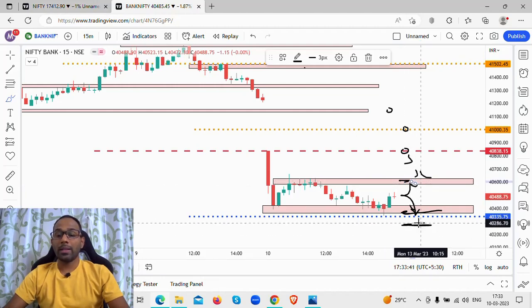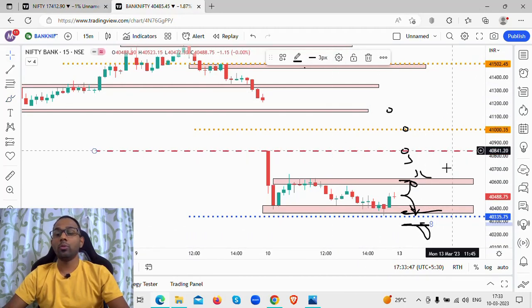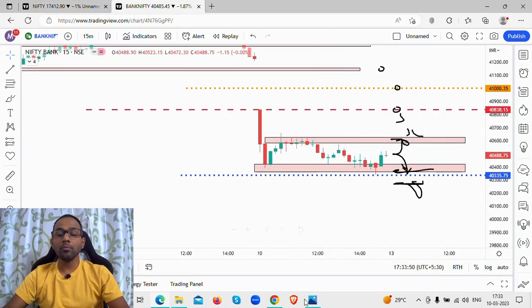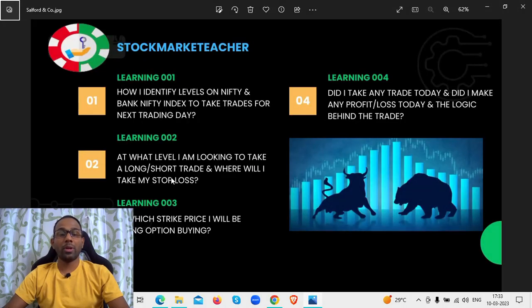If the market gaps down and if there is follow through selling, then I'll have to wait and watch. I cannot say for now what I'm going to do. I'll have to wait and watch. Alright, so that is where I'm looking to take a long trade or a short trade. Now, which strike price I'll be doing option buying on, I'll just give you an example.